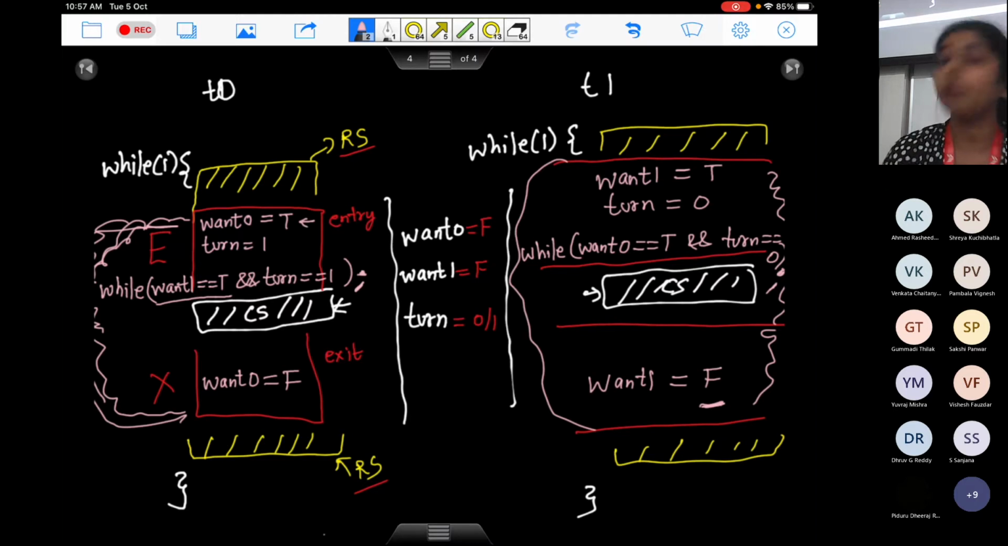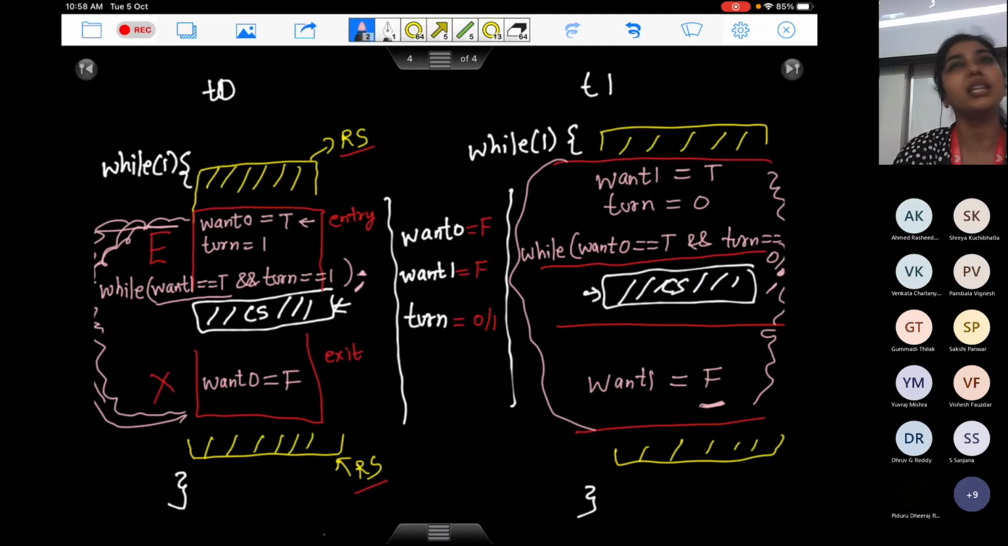And you can always argue that all these statements here, want0 equals to true, want1 equals to true, it is very much possible that when T0 is executing want0 equals to true, it is not yet done finishing this statement. This statement is also a combination of multiple assembly language instructions. So when T0 is actually executing this want0 equals to true, there can be a context switch and you can switch to T1.